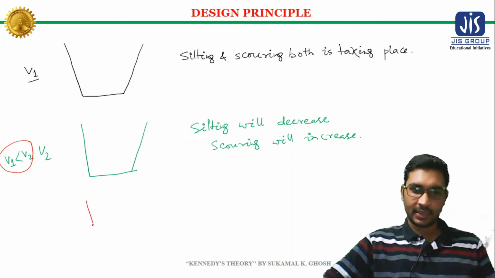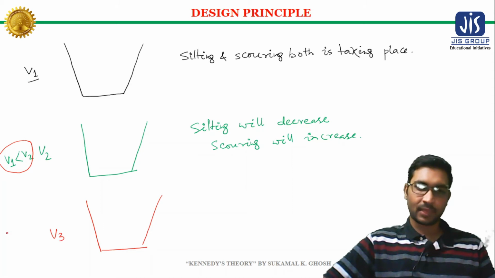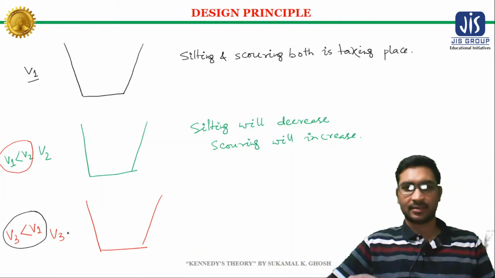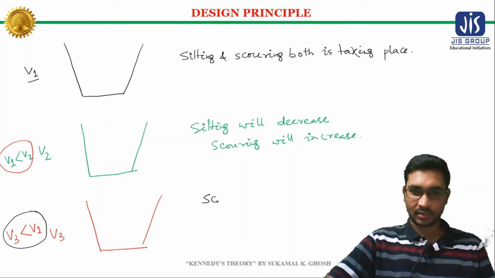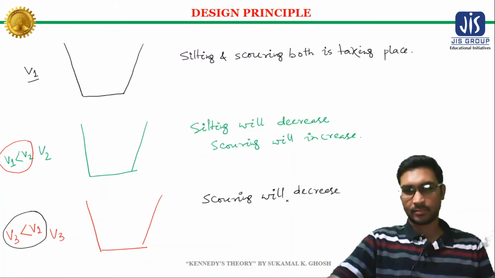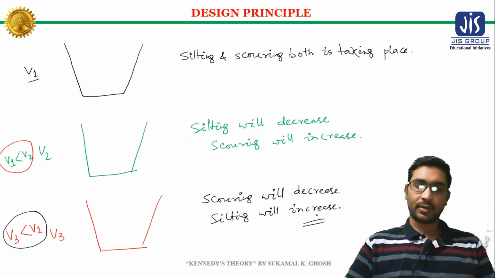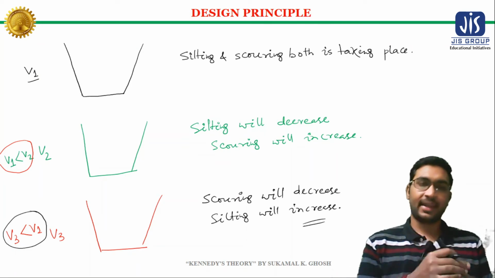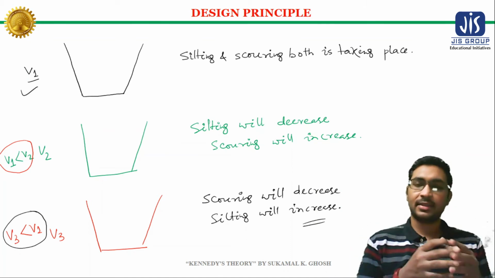Now again if you decrease the velocity of the channel, then what will happen? Suppose this is v3, and this v3 is less than v1. Scoring will decrease but silting will increase. So if you design a channel with velocity v1, then silting and scoring both will take place.